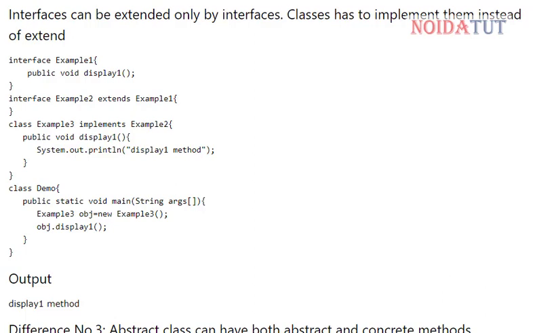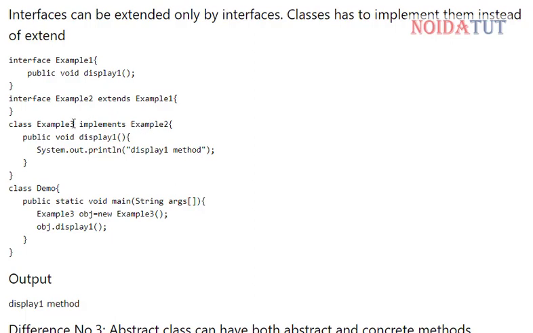We take an interface example 1, then we have another interface example 2, which is extending example 1. Then we have example 3, which is implementing example 2. You can see that this is a class and this is an interface.